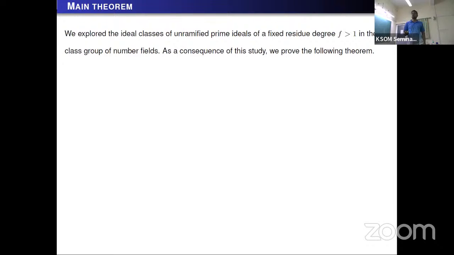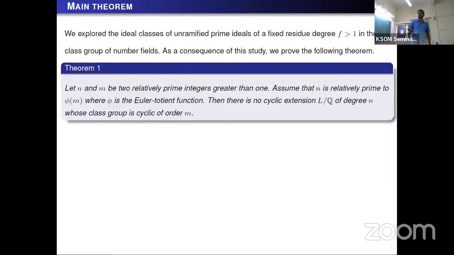So we explore the ideal classes of unramified prime ideals with fixed residue degree greater than 1 in the class group of number fields. As a consequence of this study, we prove the following theorem. This is the main theorem of my talk. It says that suppose n and m are two relatively prime integers greater than 1. Assume that n is relatively prime to φ(m), where φ is Euler's totient function. Then there is no cyclic extension L over Q of degree n whose class group is cyclic of order m.